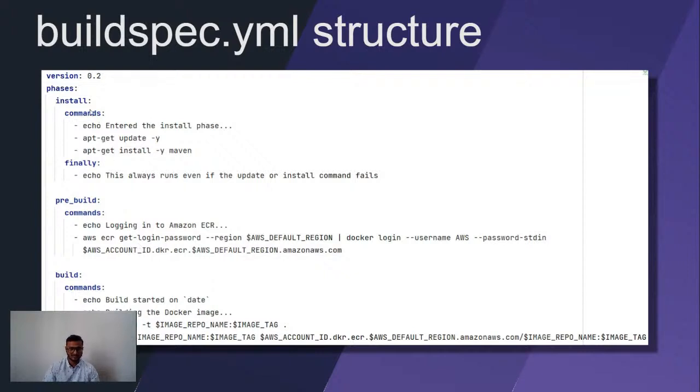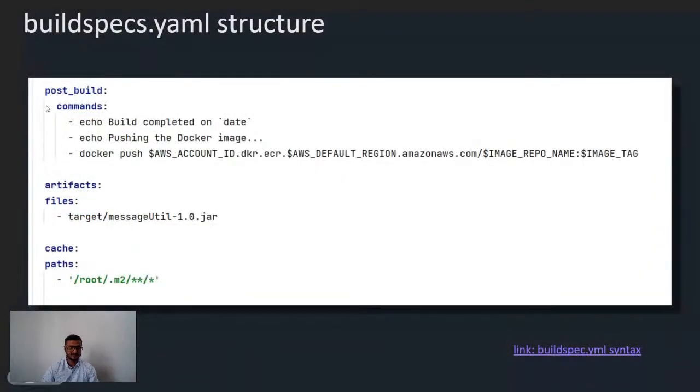For example, if I start the build and in the very first minute I get the error that I'm missing some policy, we can resolve that error here itself, and we don't have to worry about the other part. So like that, we can distribute, and here we can see in the post build we can do the Docker push part. We also have two other parts, which are the artifacts and the cache.